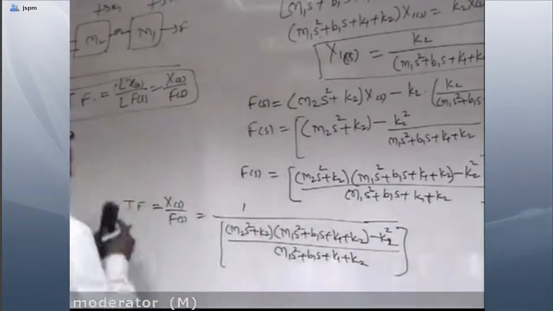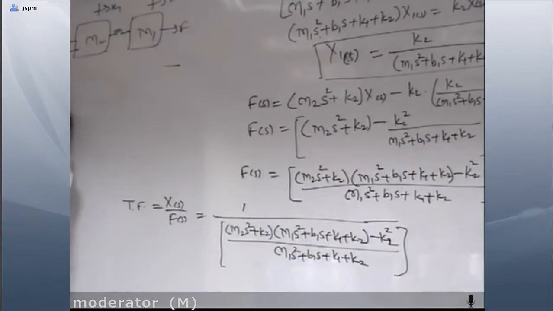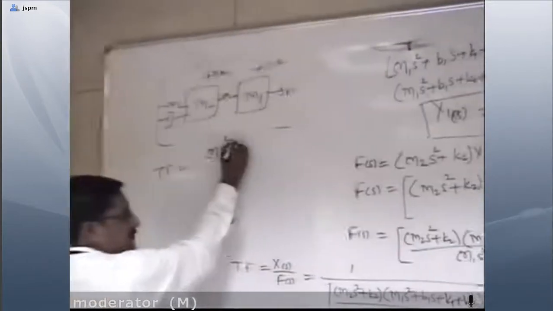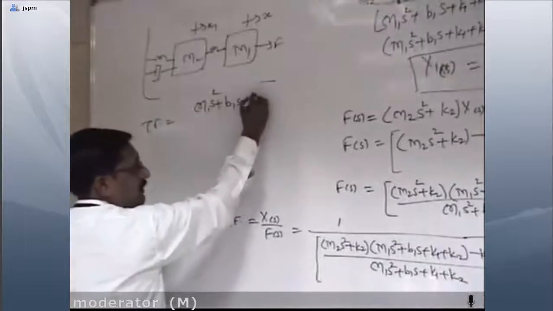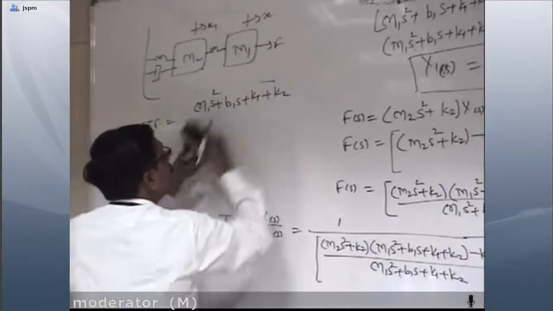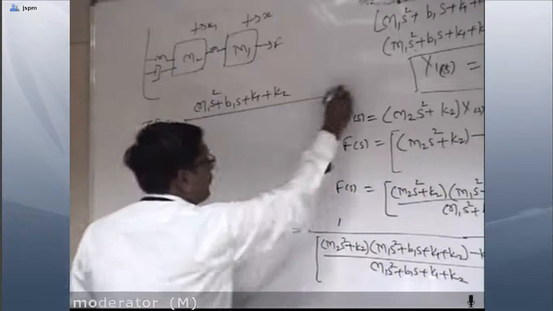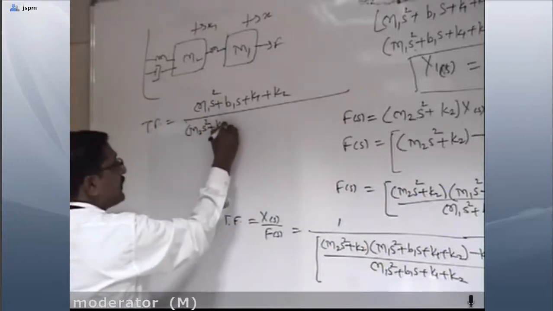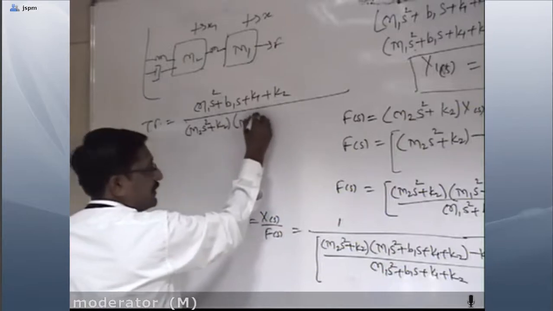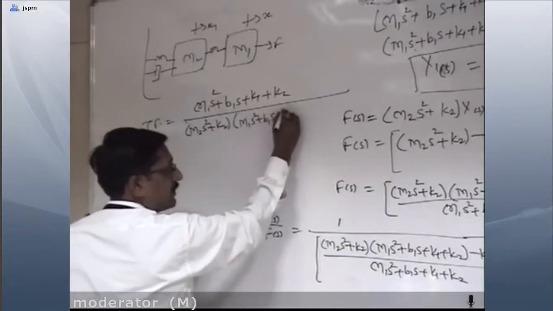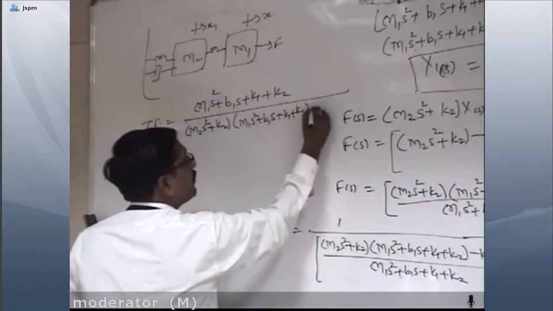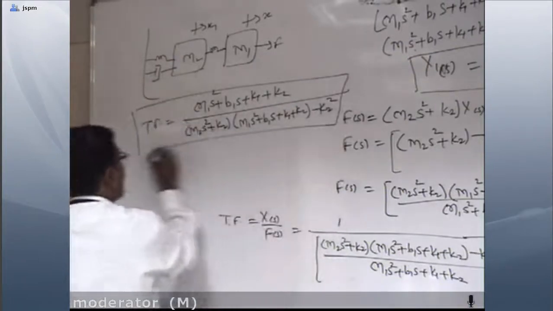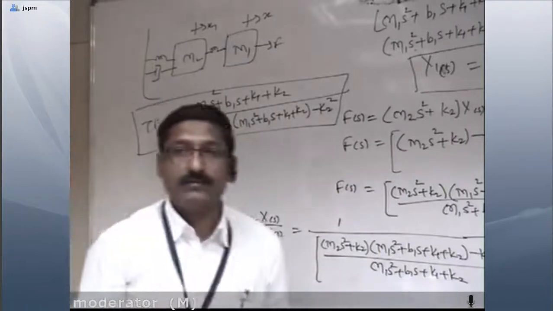So the transfer function is equal to (m1 s² + b1 s + k1 + k2) divided by [(m2 s² + k2)(m1 s² + b1 s + k1 + k2) minus k2²]. This is the required transfer function for the given system.